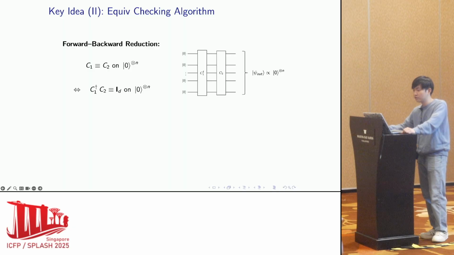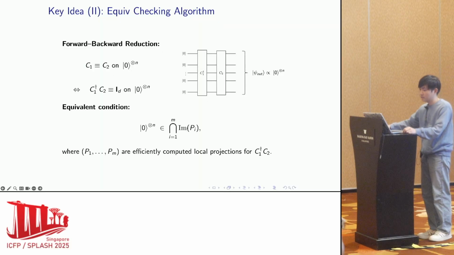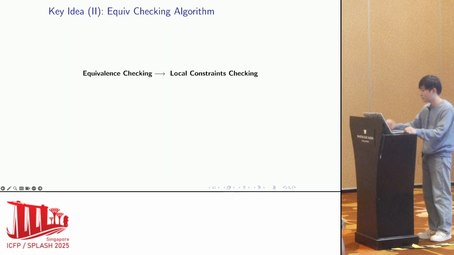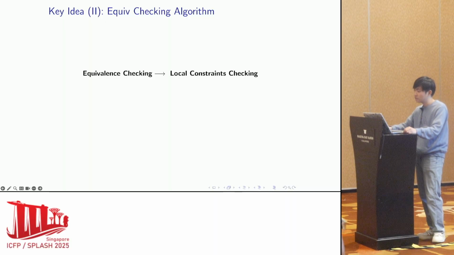And we know that C1 dagger is the inverse of C1 because it is a unitary operation. We compute the local projections of this combined circuit and check if the all-zero vector is in the intersection of the images. In summary, we transform equivalence checking into checking a set of local constraints.